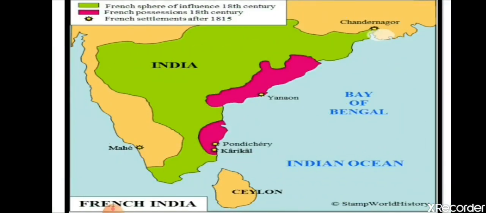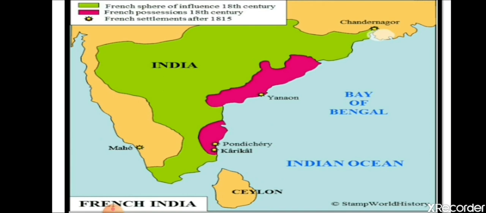Now, next we are going to learn about the French, or France. The French East India Company, we will learn about that. You can see the French sphere of influence during the 18th century. The green area that is covered was the area that was under France or the French trading company at that time. French possessions in the 18th century. You can see that the French were able to possess all those places, and French settlements after 1850.